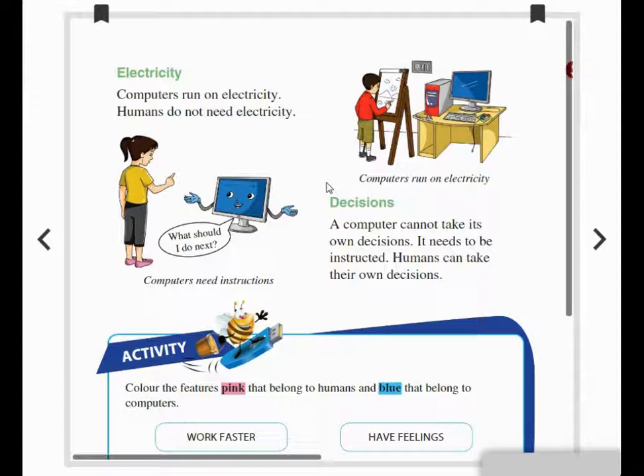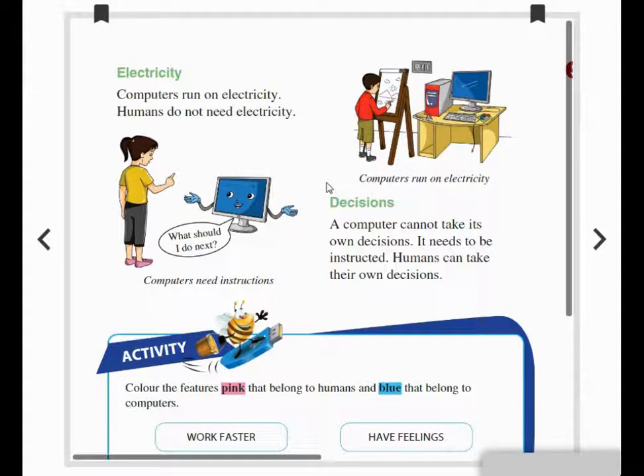So electricity is the energy of the computer, and for humans, which is the electricity? Energy only. So without energy, we cannot work. Likewise, without electricity, the computer cannot work.